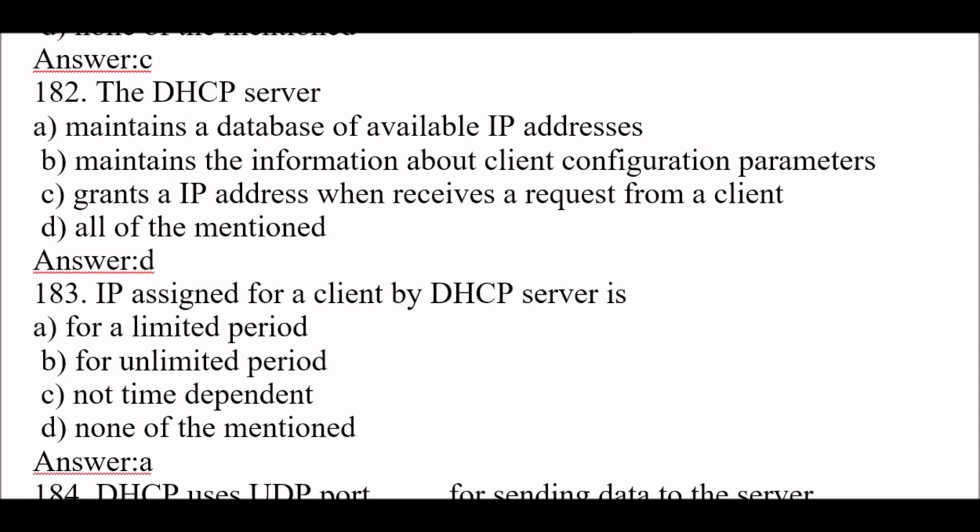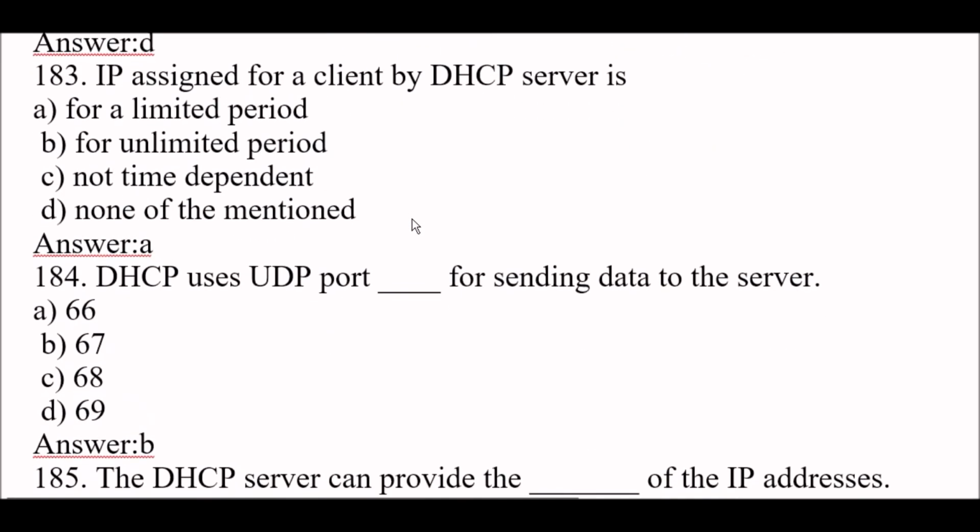Means the DHCP server maintains a database of available IP addresses, and the DHCP server maintains the information about client configuration parameters, and DHCP server grants an IP address when it receives a request from a client. Right answer is option D, all of the mentioned. Next question. IP assigned for a client by DHCP server is for a limited period.